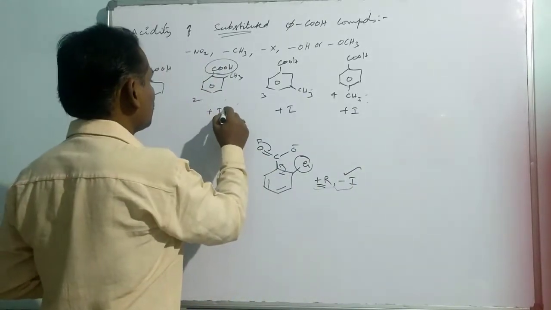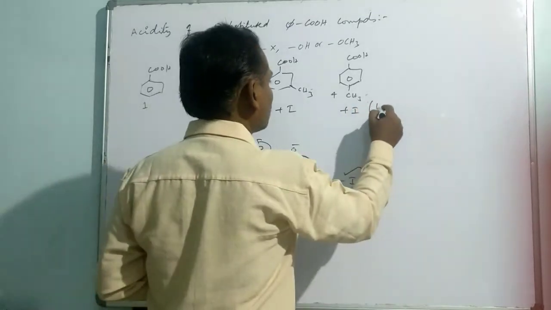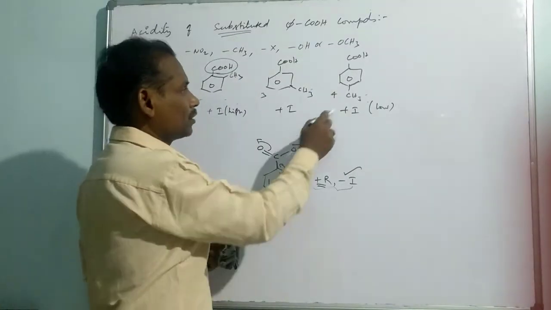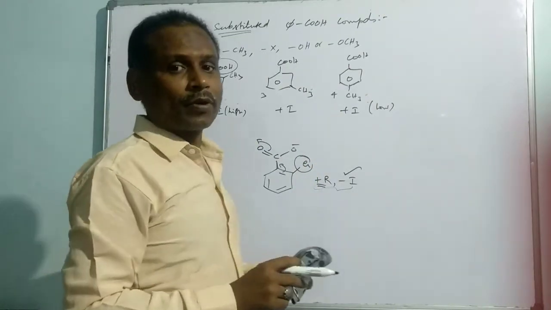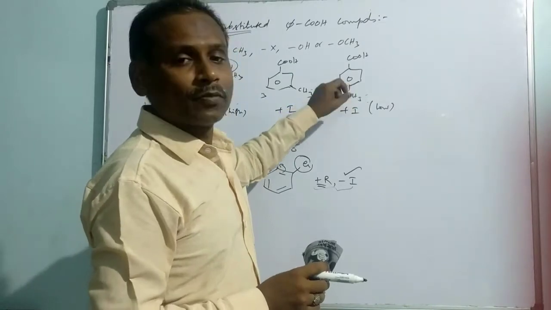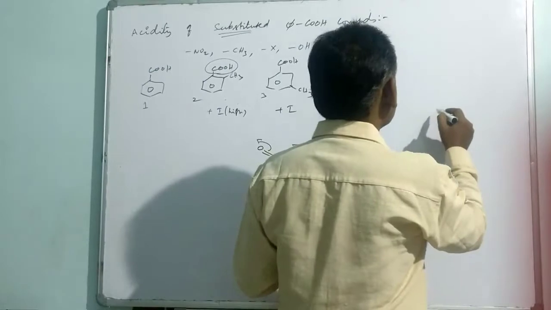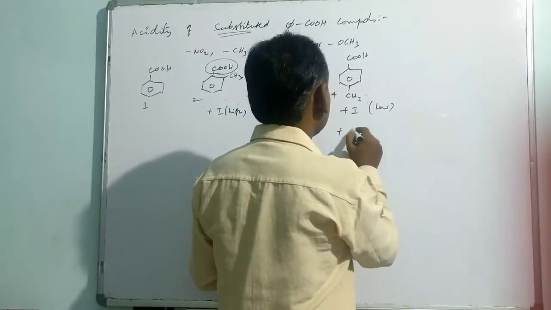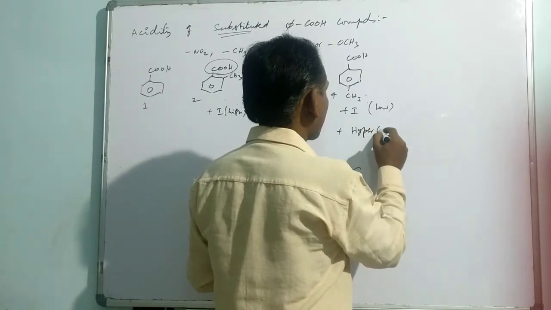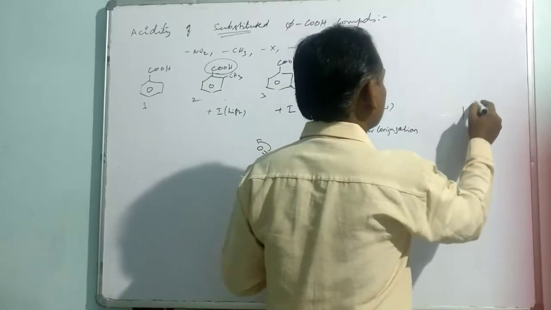Here it is going to be more, it is high, and it is going to be low. So other than the inductive effect, we can think about hyperconjugation also, because the methyl group is connected to a double bonded system, so hyperconjugation is possible. So how can we show hyperconjugation? Hyperconjugation we can show like this.